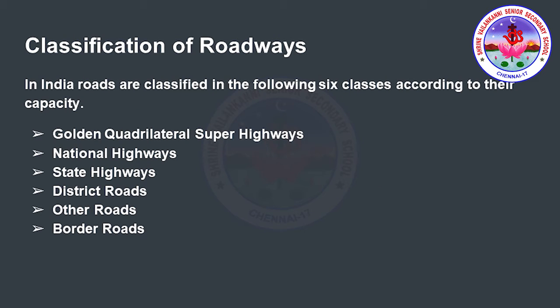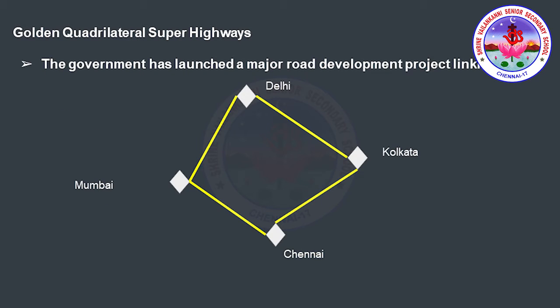Now we will see the important one, the classification of roadways. These roadways are classified into 6 classes: the golden quadrilateral super highways, national highways, state highways, district roads, other roads and border roads. First we will see about the golden quadrilateral super highways. The government has launched a major road development project. It will be linking the major cities, that is Delhi to Kolkata, Kolkata to Chennai, Chennai to Mumbai and Mumbai to Delhi.